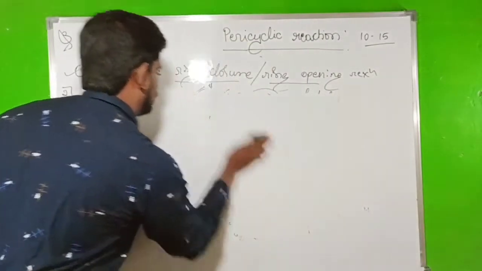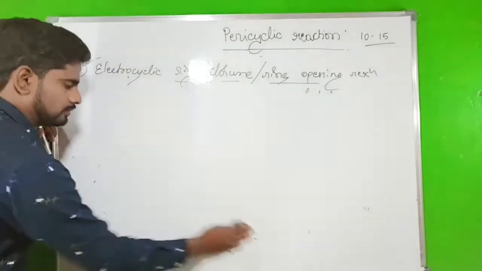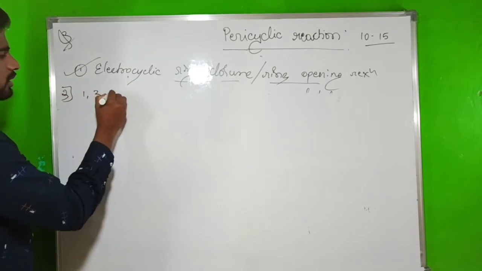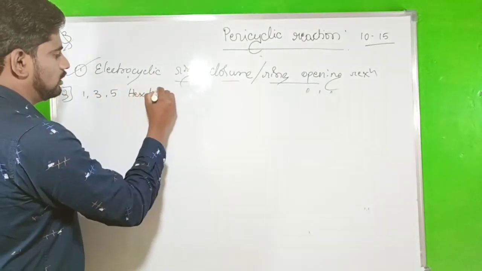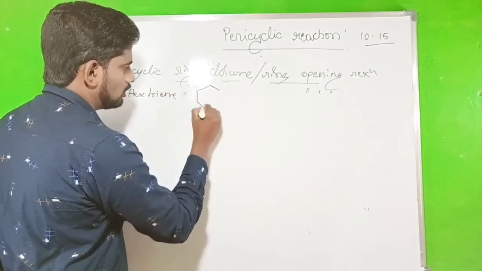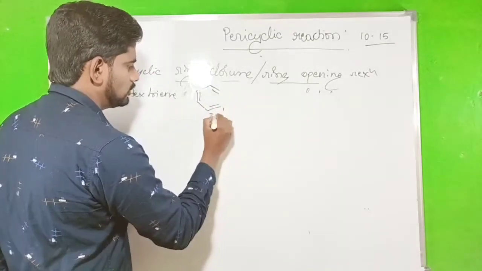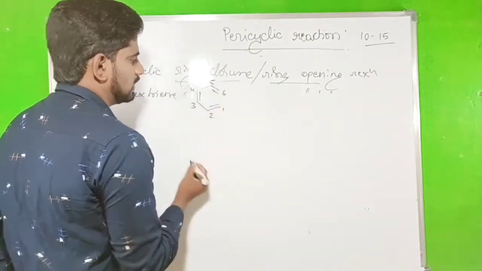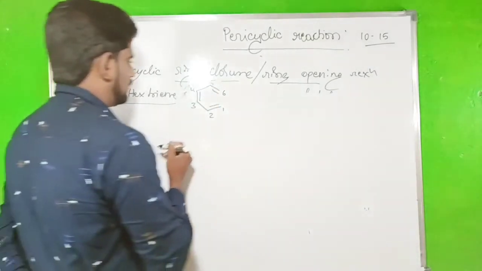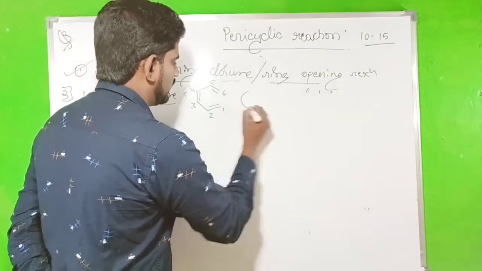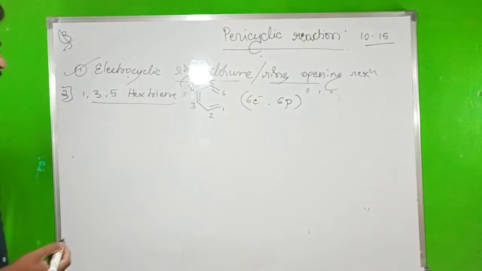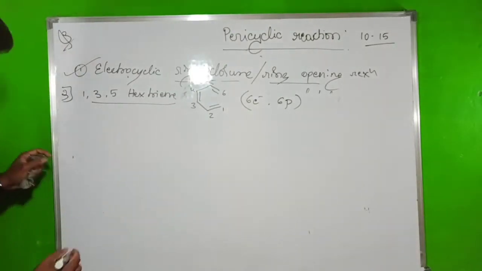That is 1,3,5-hexatriene. Here 1, 2, 3, 4, 5, 6. This is 1,3,5-hexatriene. In this compound there are 3 pi bonds, that means 6 electrons, and 6 p orbitals will contribute. 6 p orbitals means 6 configurations, that is from here.